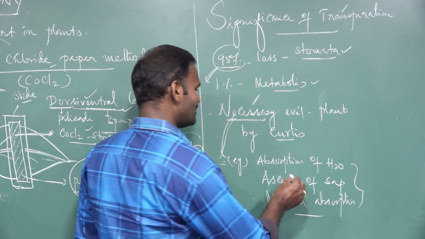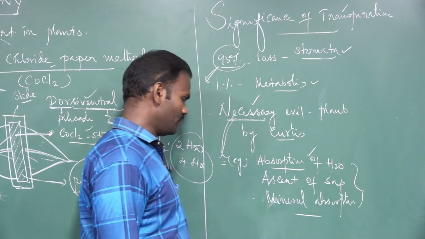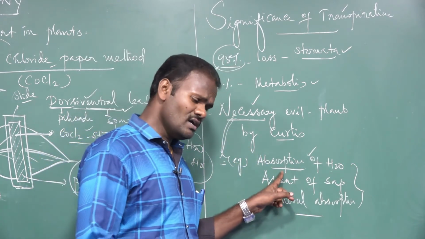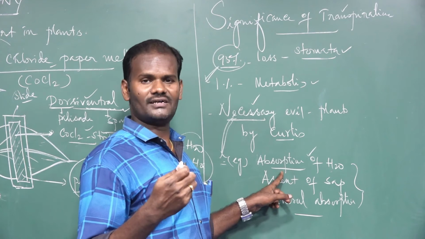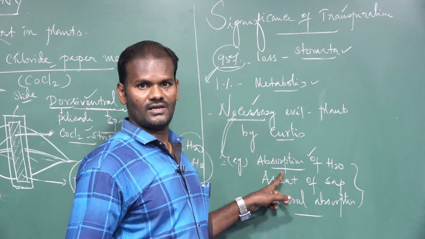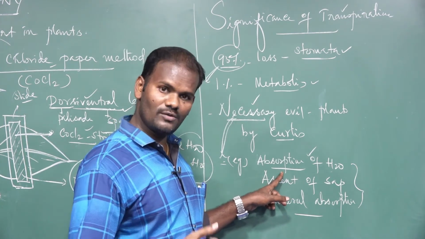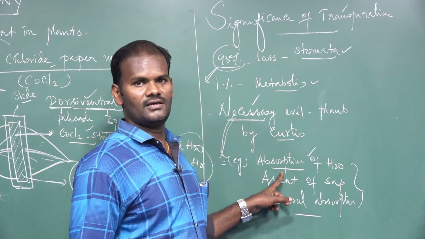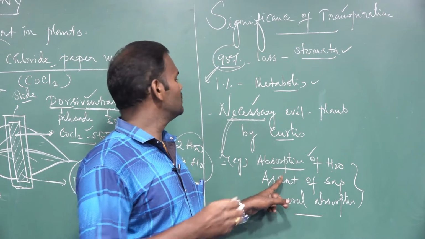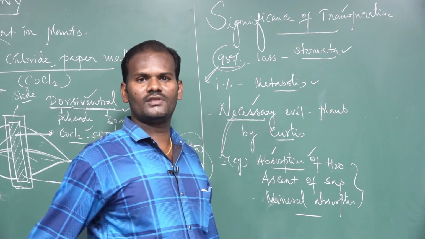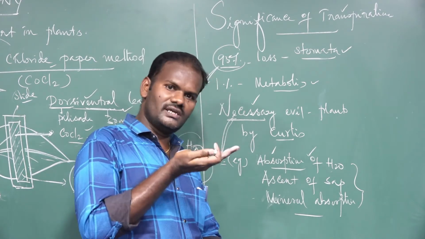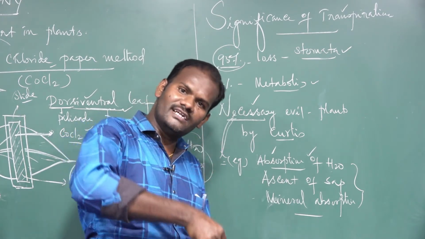How? Water absorption, especially: the soil is the source of water. The soil water is absorbed by the root system due to transpiration pull. If water is lost, it creates a pull that is called transpiration pull.